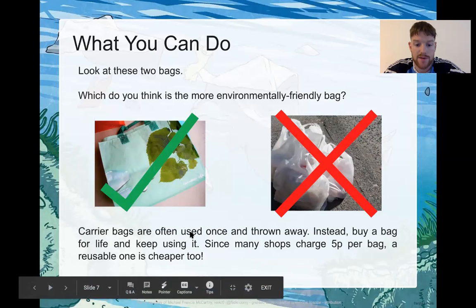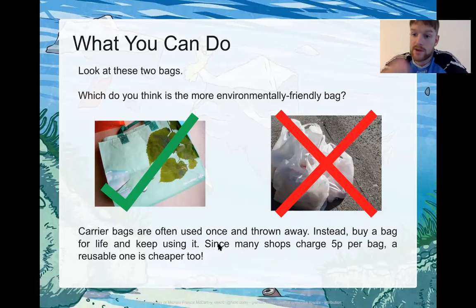Carrier bags are often used once and thrown away. Instead, buy a bag for life and keep using it. Since many shops charge 5p per bag, a reusable one is cheaper too. Okay, I don't think shops charge for bags over here, but anyway, in certain countries, because they want to cut down on the use of plastic bags, they charge extra money for the use of these plastic bags.